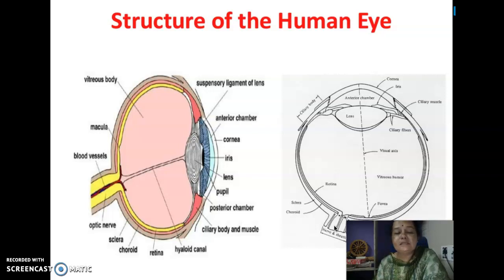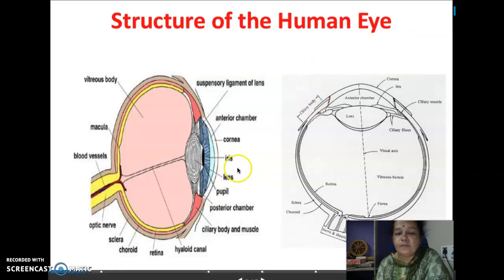So this is the structure of the human eye. We are going to have a discussion of its structure. Here is the front area, and this is the lens. It is suspended using the ciliary body and muscles.